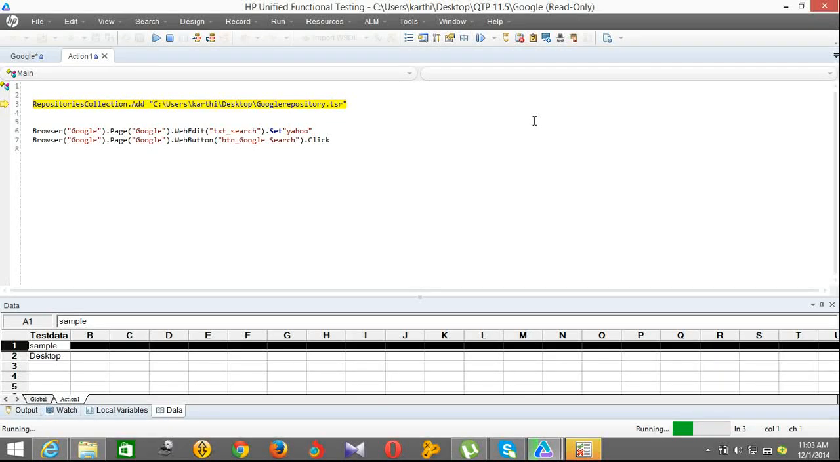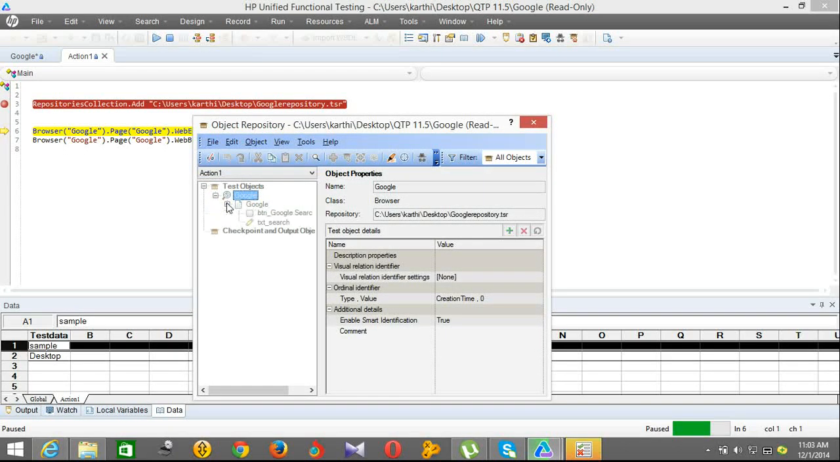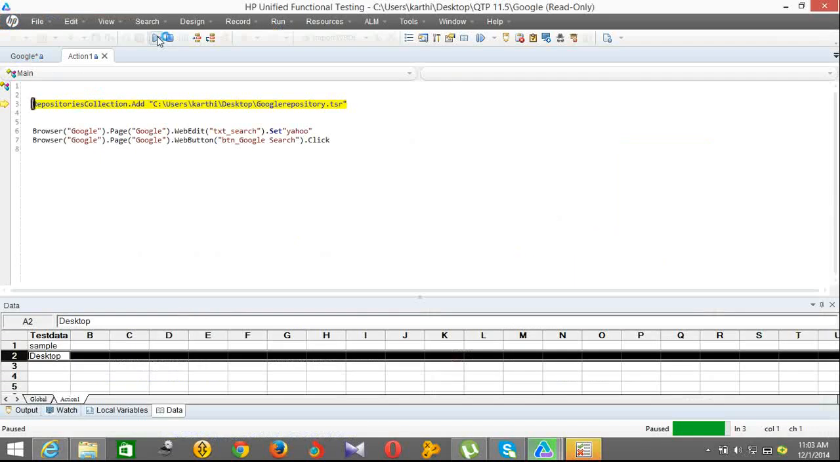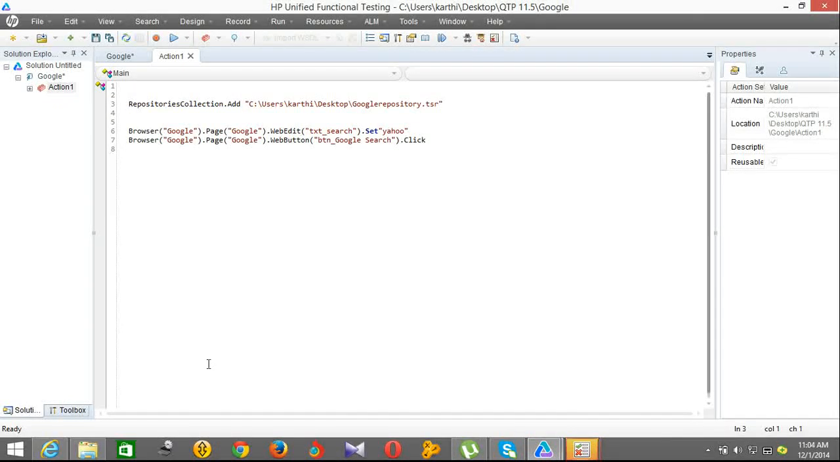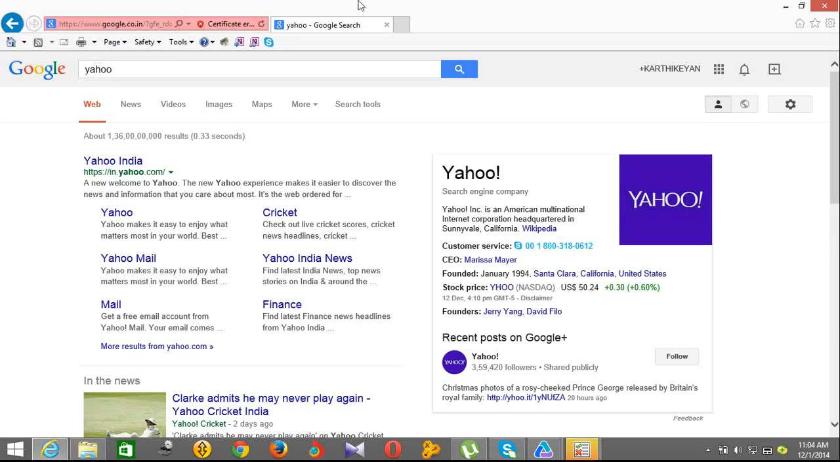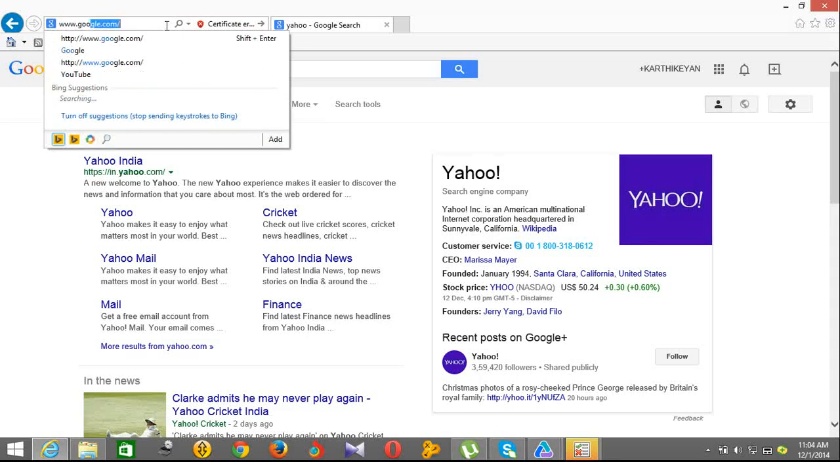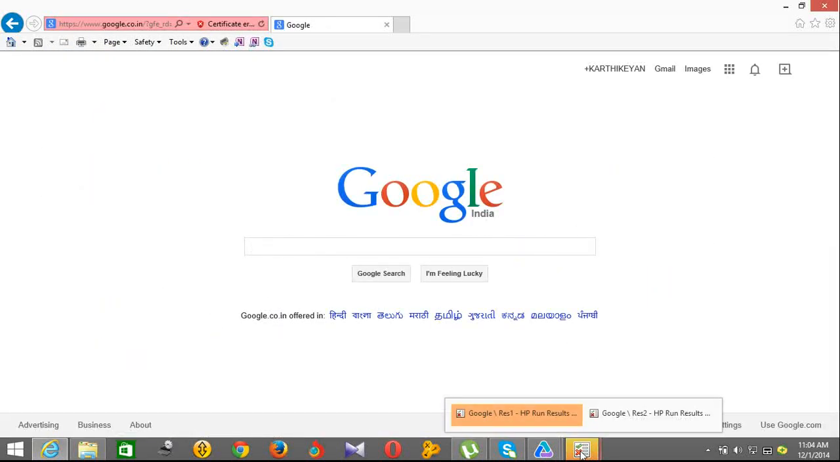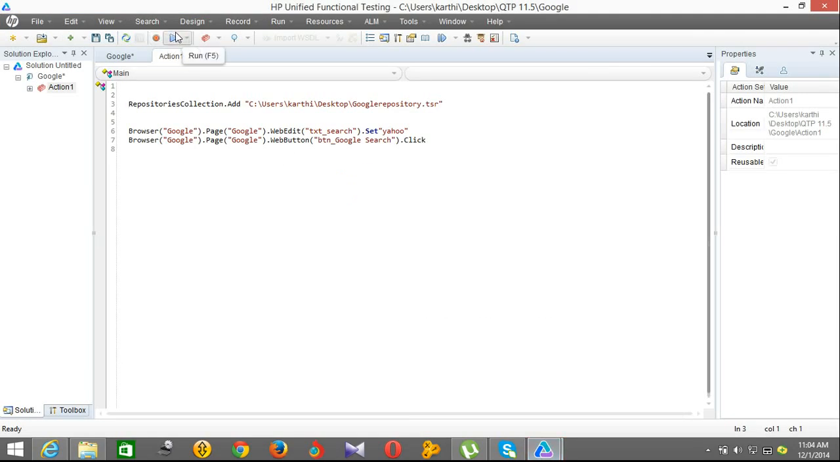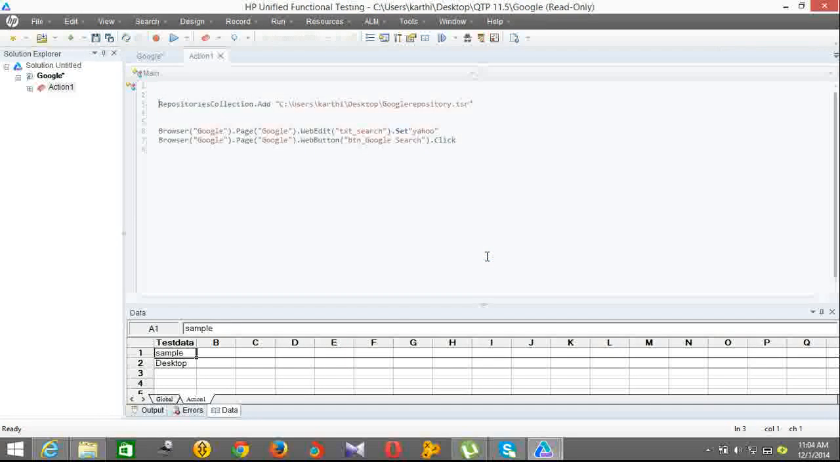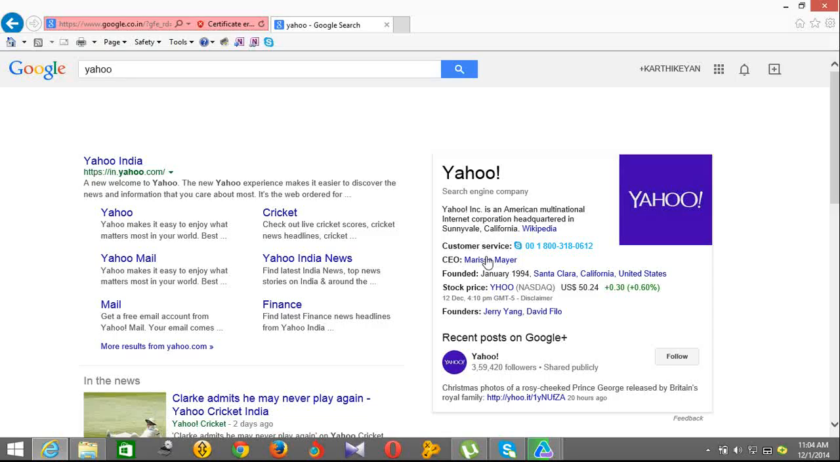Pressing F11. Now you can see the objects are added at runtime. See, the shared object repository is imported at runtime. Now the script will run. Yeah, that's it. The script runs. I will show you again. See, the script is running.